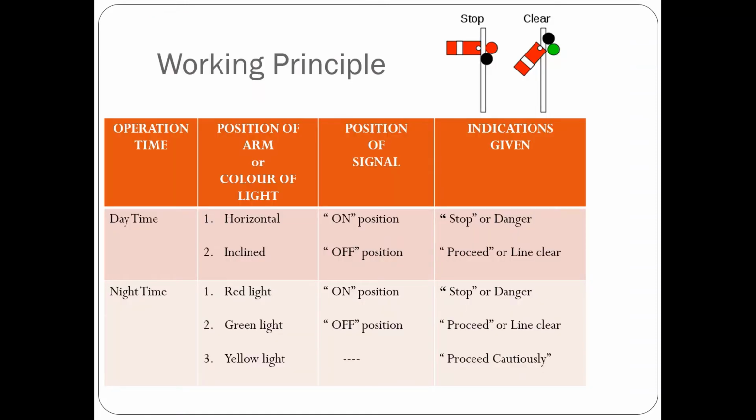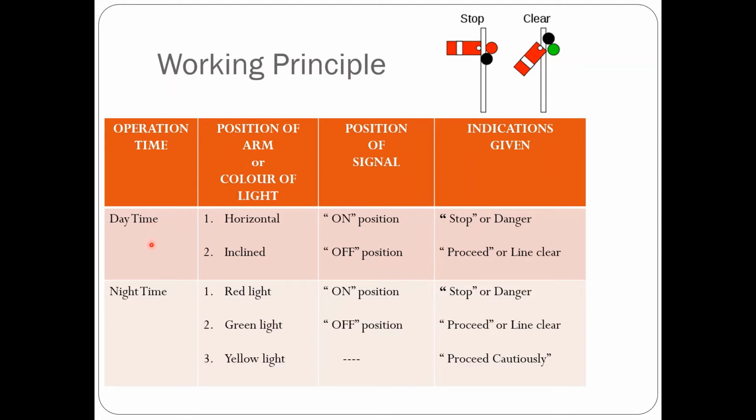Working principle of semaphore signal. Depending upon how the arm is positioned, whether it is horizontal or inclined, during daytime the signal indication is given to the driver. If it is horizontal, it shows an on position, which means stop or danger. Whereas if it is in the inclined position, indicating an off position of the signal, the driver can proceed, or it indicates that the line is clear. So that is regarding the daytime.